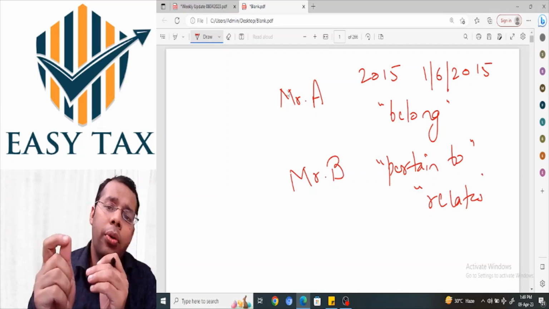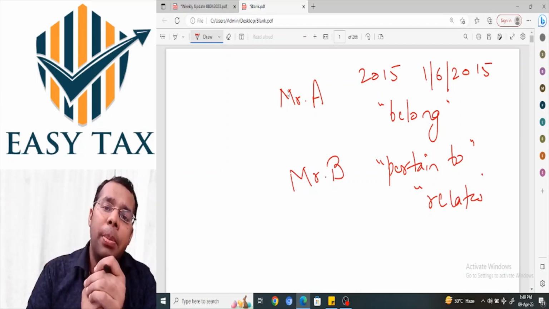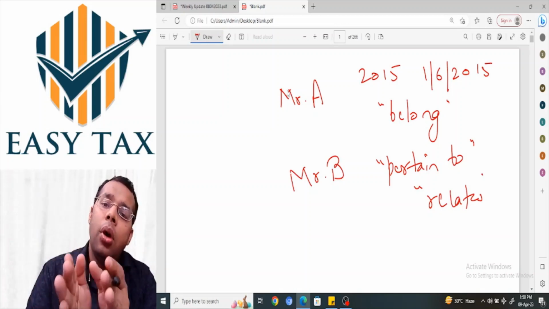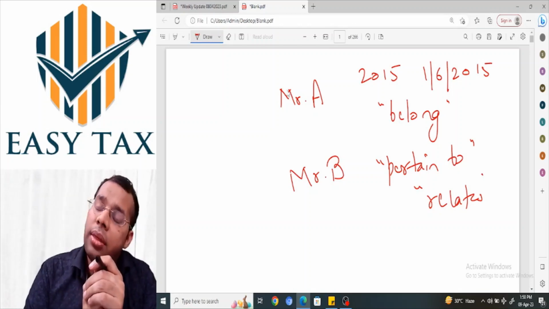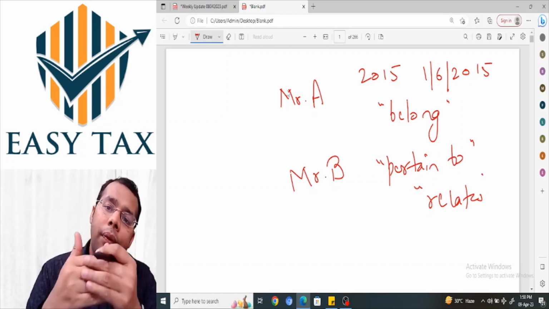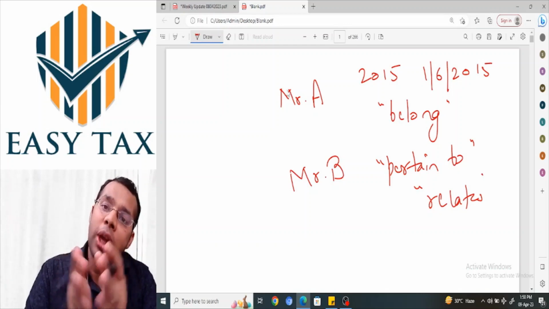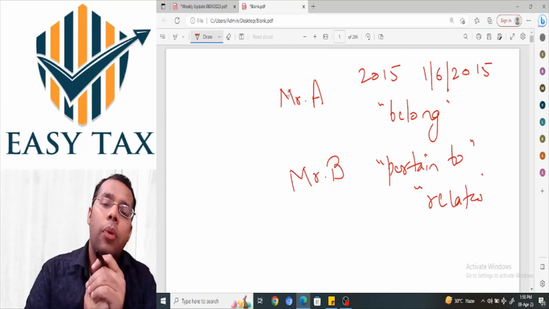And this was the controversy, this was the issue for consideration before the Supreme Court: whether the amendment of 2015 can be applied retrospectively, meaning thereby, can it be applied to searches conducted before the date of amendment, that is before 1st June 2015. The Supreme Court answered in favor of the revenue against the assessee and held that the amendment to section 153C has retrospective effect. It shall apply to searches conducted even before 1 June 2015.